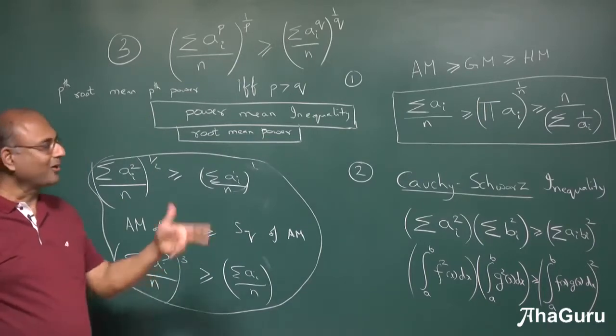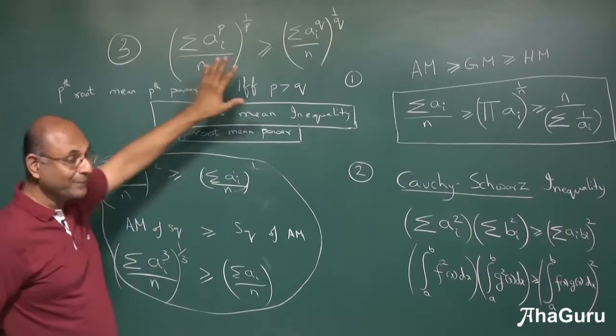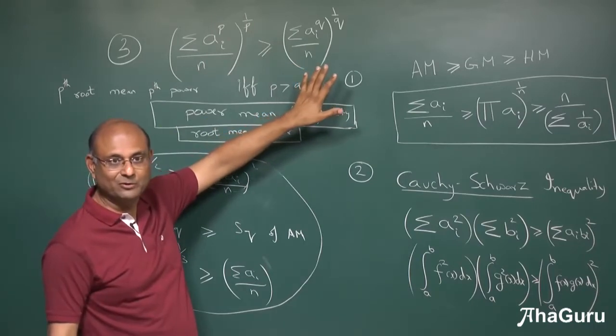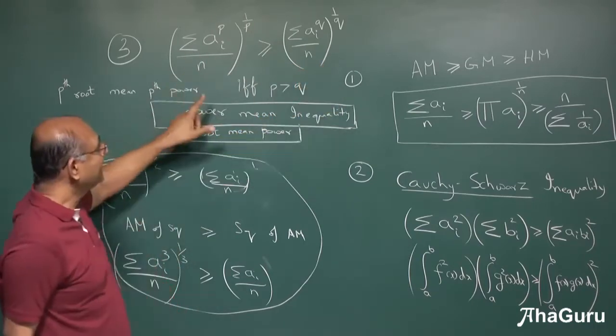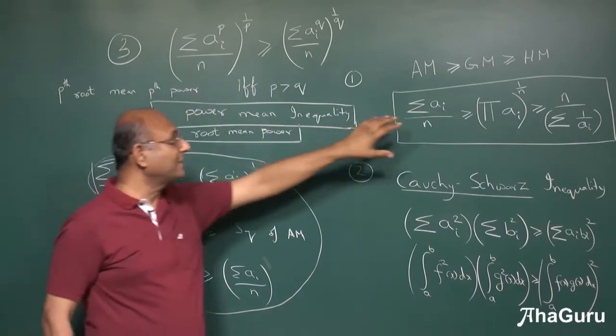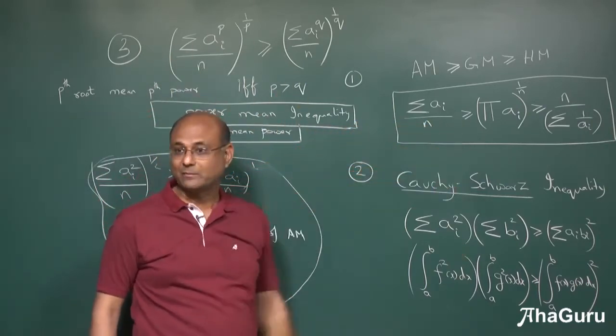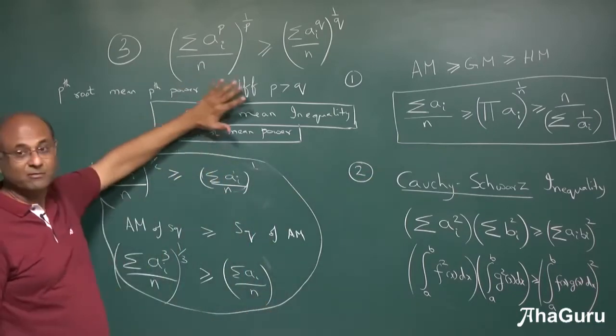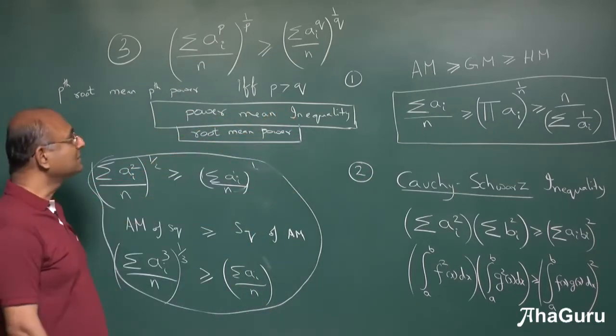Okay, you can do some logarithms and show it, but that's not the purpose. My point is not that we should be able to do this. I'm just saying if p is greater than q, this is greater than that. So this is actually a generalization of the arithmetic, geometric, harmonic mean. Very, very powerful. Will you learn this in school?